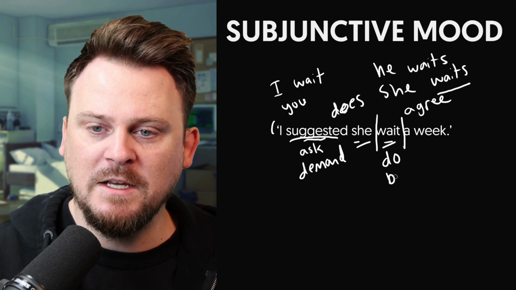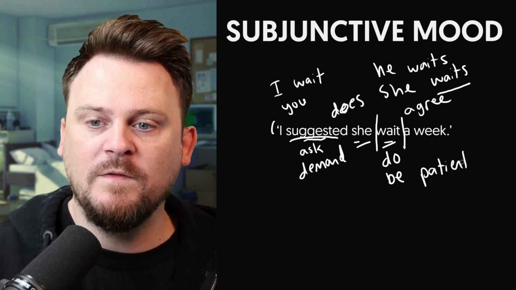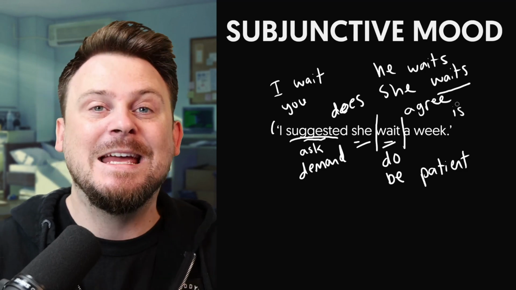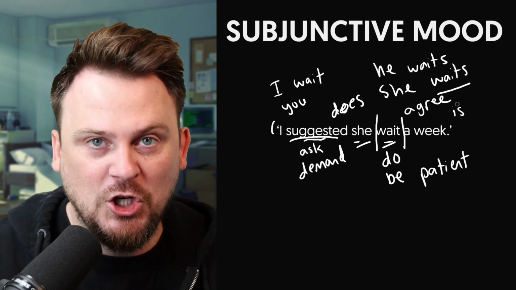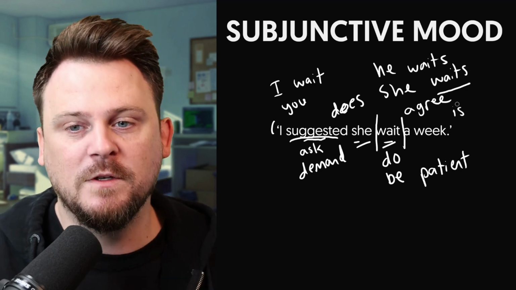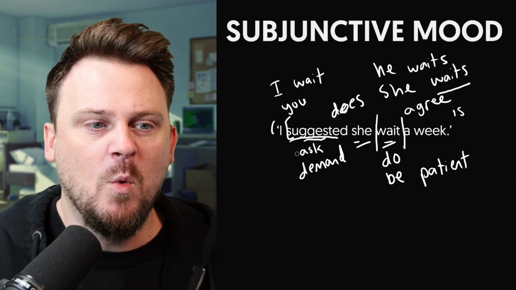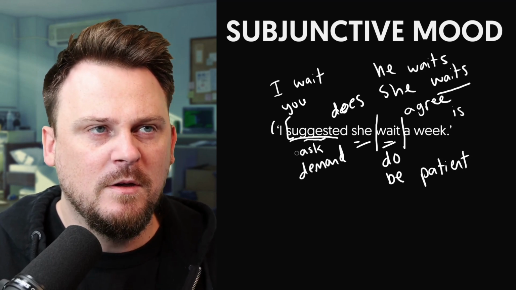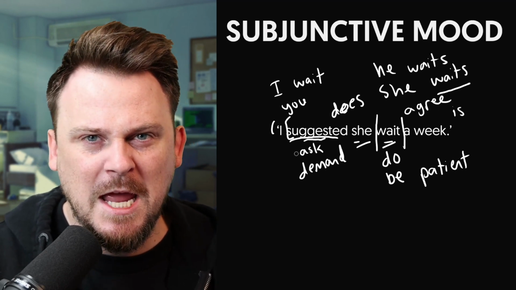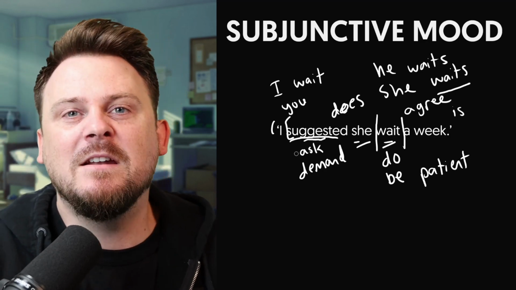What about be? I suggested she be patient. Well, if this is a normal sentence, then this should be she is patient, but it's not. Again, I suggested she be. I suggested she wait. I suggested she go, right? Instead of goes, because of this thing. We're giving the demand. We're talking about this thing without focusing on time, when it happens usually, and kind of pushing it away from the immediate thing, right?